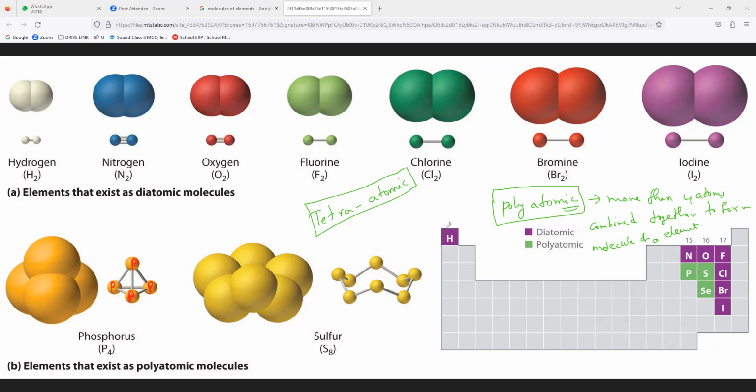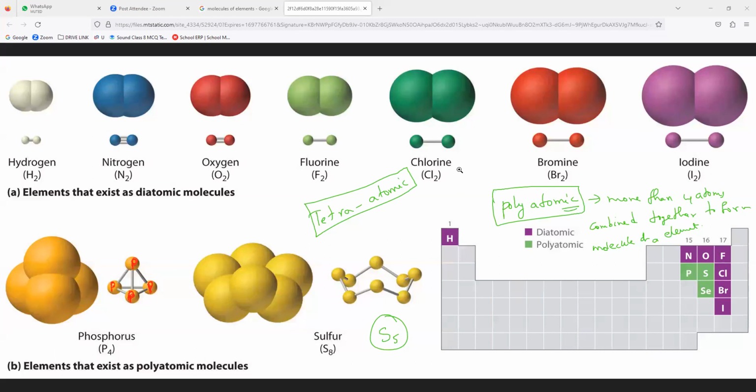Okay, the PH spelling is also correct, you can take it, but the actual name is sulfur with F. S5 also can exist. S5 also you can write. Sulfur S5 is also an example of polyatomic. Clear, all of you?